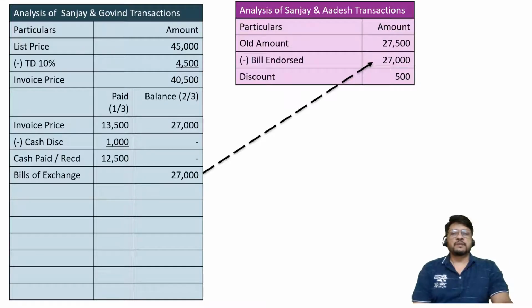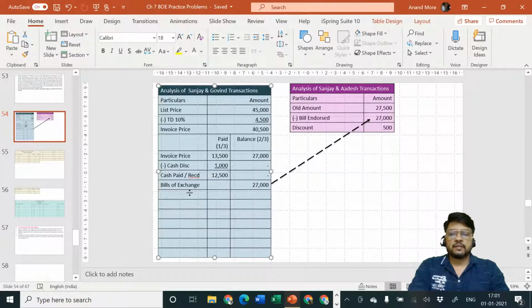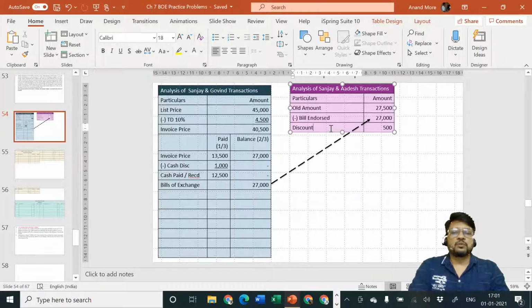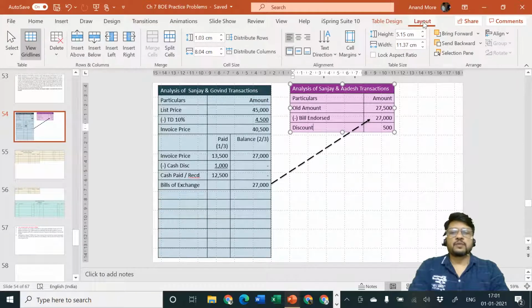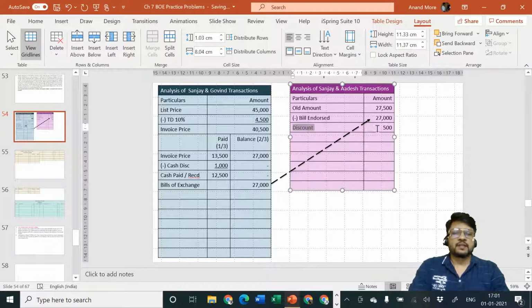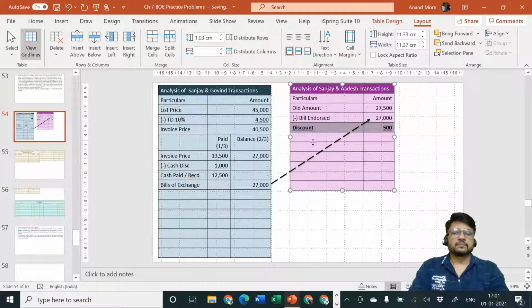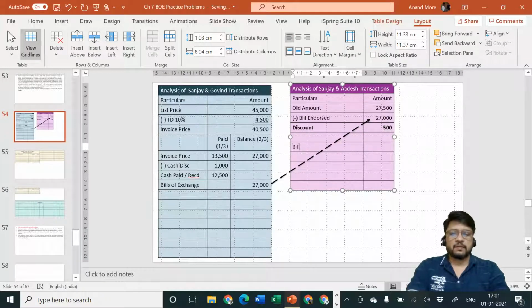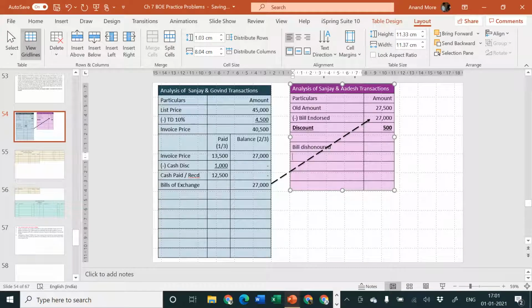What is happening? This 27,000 bill has gone there, but on the due date, the bill is dishonored. That means Mr. Govind is again going to become our debtor of rupees 27,000, since it is going to be dishonored. Second part, bill dishonored. If the bill is dishonored, then the amount which will be recovered by Adesh from Sanjay will be how much? 27,000 or 27,500.